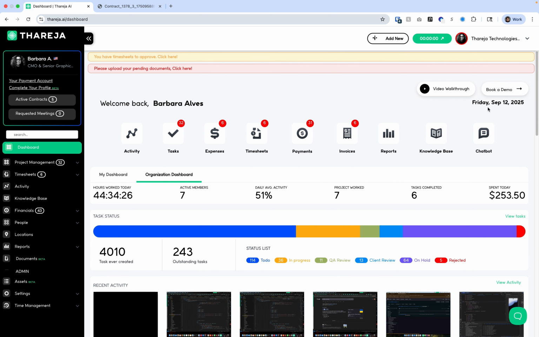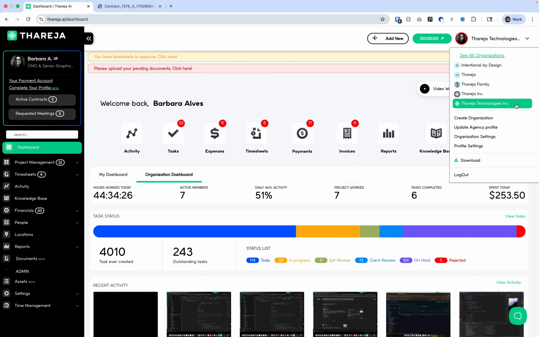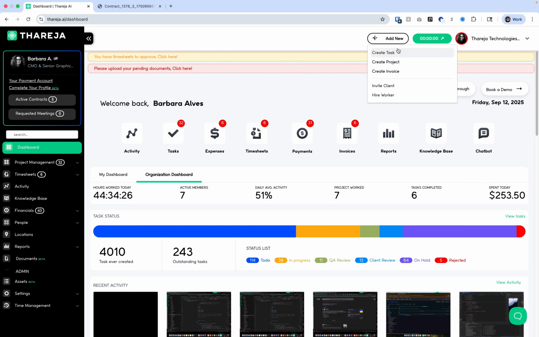When you go to the top drop down, the organization drop down, you have highlighted the organization that you are connected to, where you have that active contract. You have your organizations, your settings items, and the download button to get our desktop and mobile application. Here is a button for quick actions, like you can create a new task, new project, new invoice, invite a new client and hire a worker.